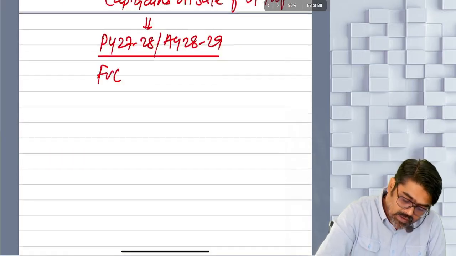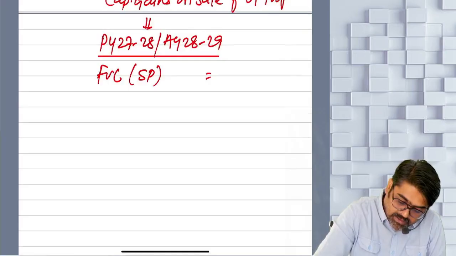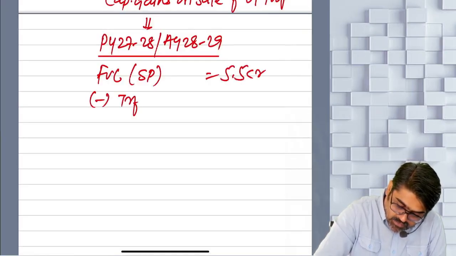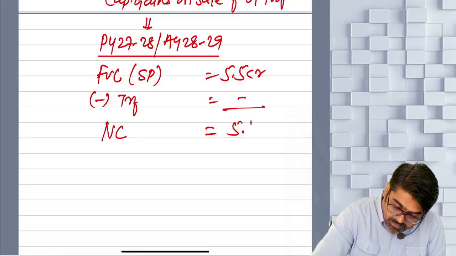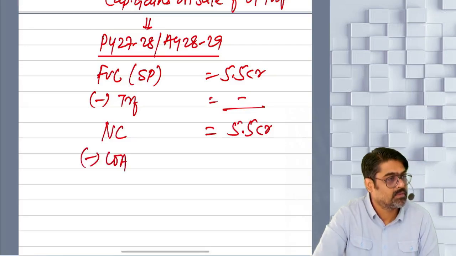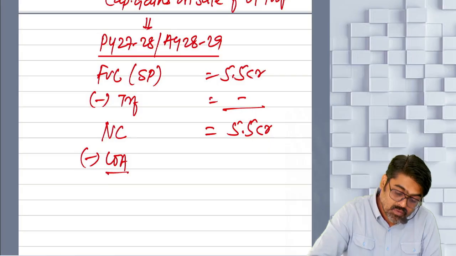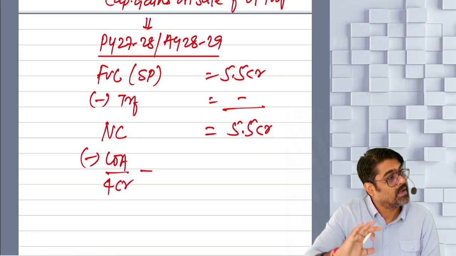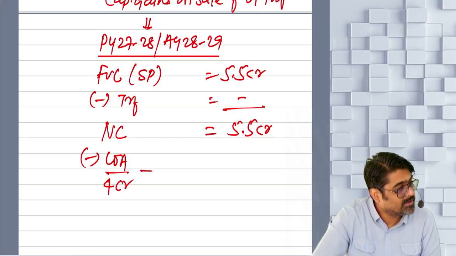So what will be the full value of consideration? Selling price, which will be 5.5 crores minus transfer expense, which is nil. Net consideration 5.5 crores minus what? Cost of acquisition, which was how much? 4 crores. Yes or no? Out of this we will take back that amount which we have already allowed you as exemption.